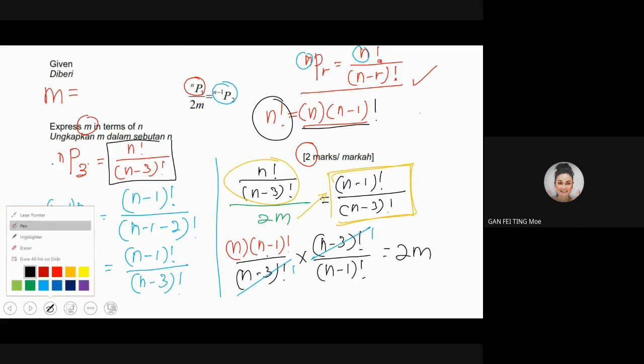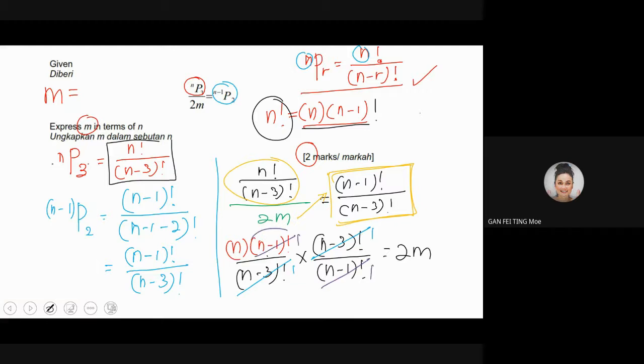So when you are here, what can you do? You may see that this n minus 1 factorial and n minus 1 factorial are the same term. So you may cancel them off. So finally, what do you have? You'll have n equals 2m. Then what's your answer? Your m equals n over 2. Done. You get your answer safely.